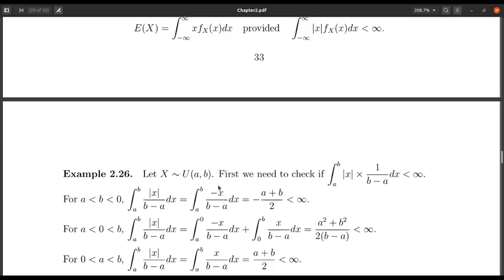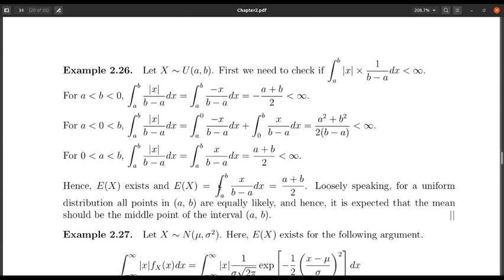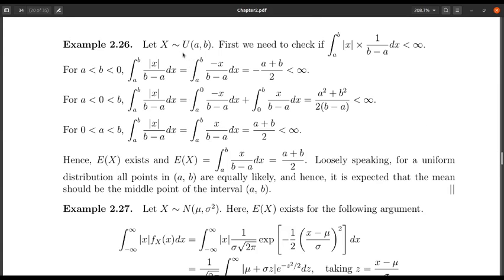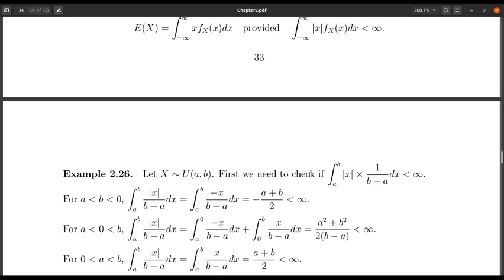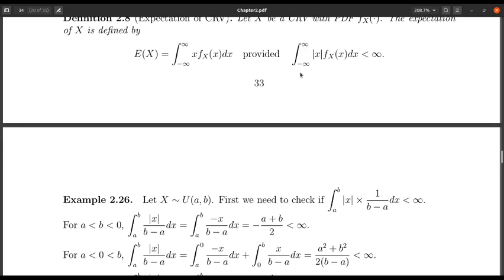Let us take some examples, starting with one of the simplest, when x follows uniform(a, b). Using the definition of the expectation, first I need to check whether this integration is finite or not.